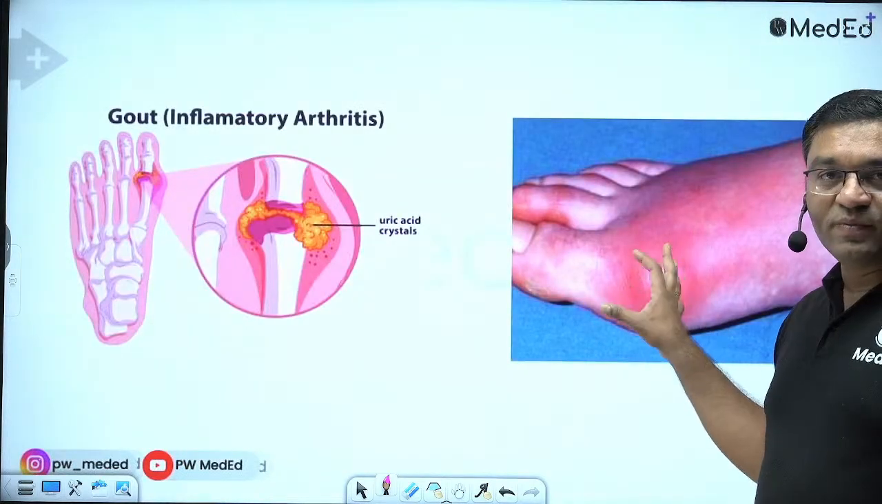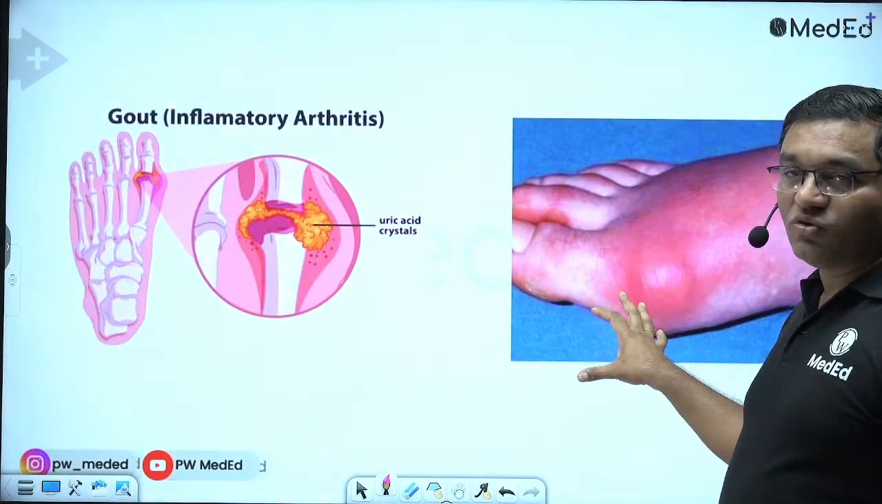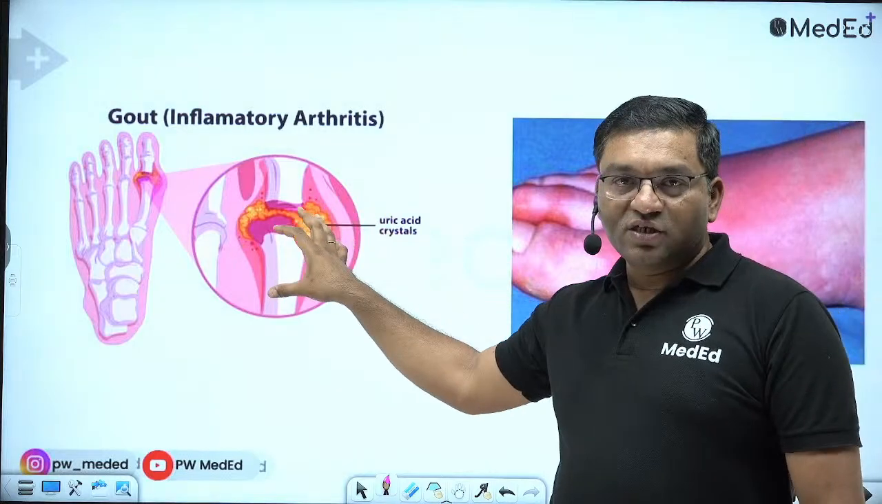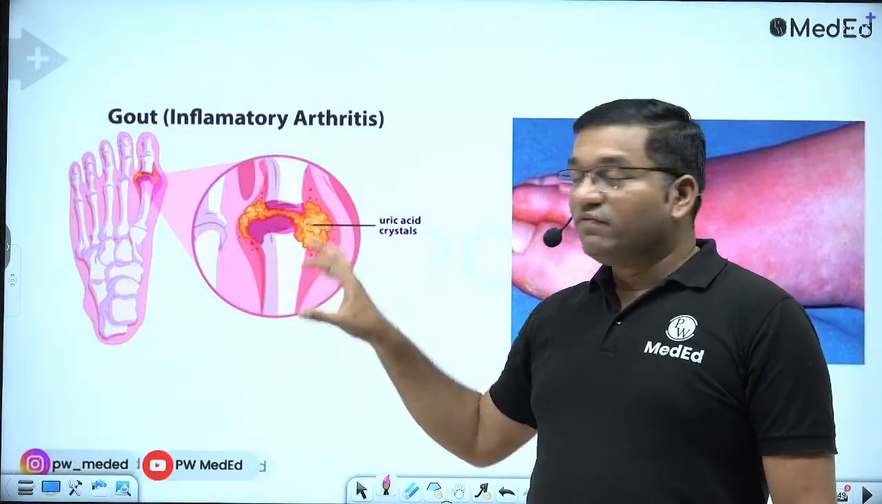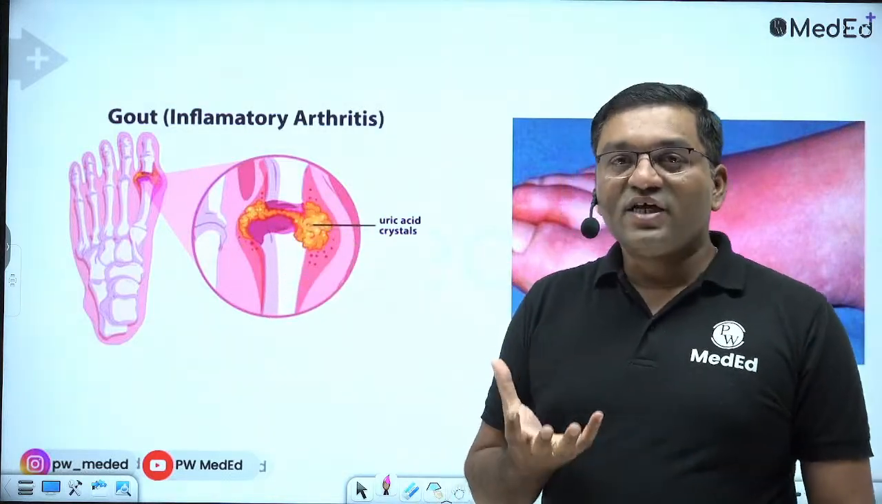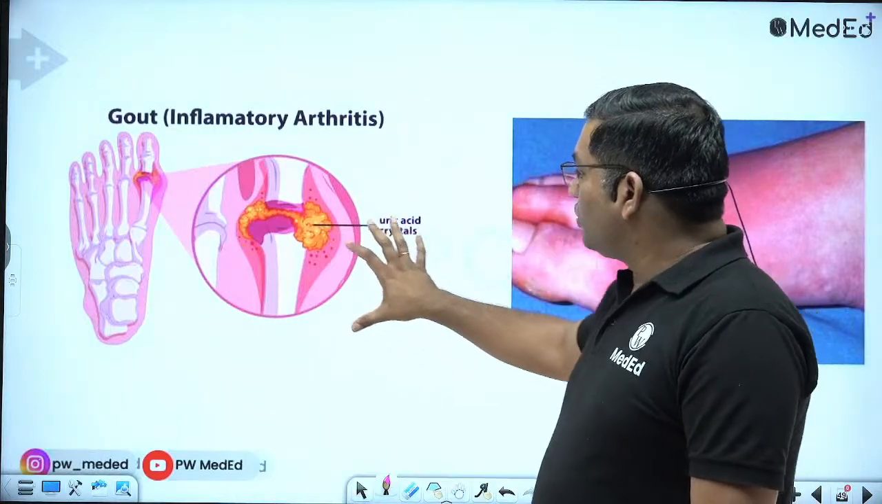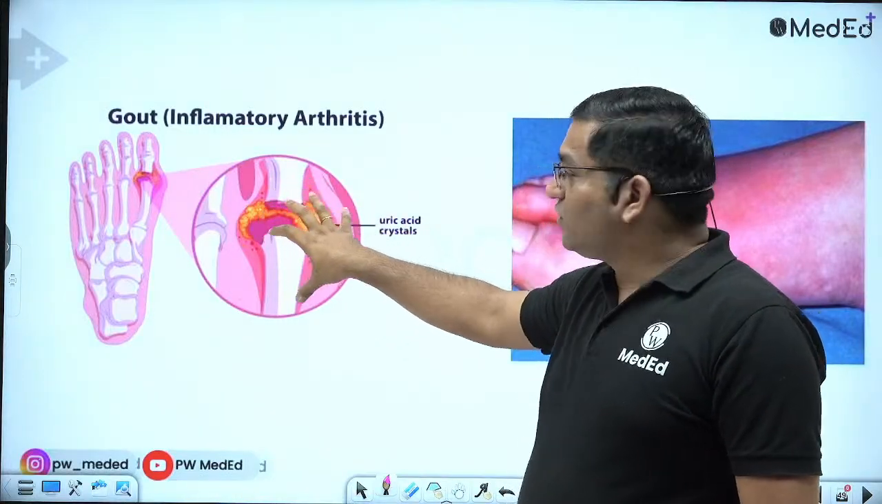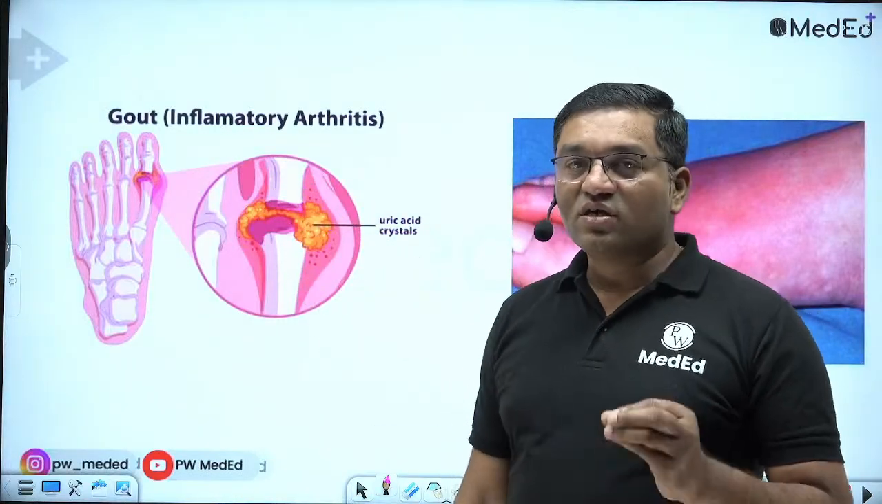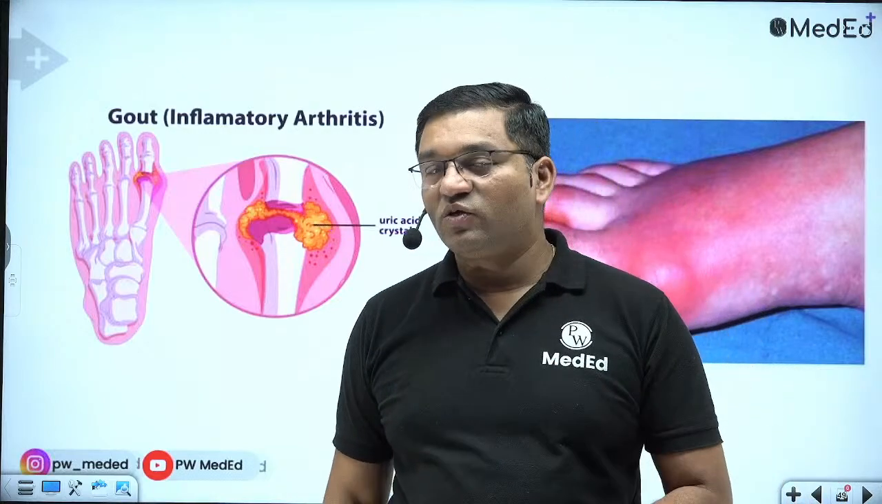gout. The first metatarsophalangeal joint is involved in gout. There is deposition of urate crystals, monosodium urate crystals, in the joint. When the uric acid goes above 7 milligram per deciliter, the monosodium urate crystals are deposited in the joint, and it causes gout. Primary gout, there are a number of reasons for primary gout.